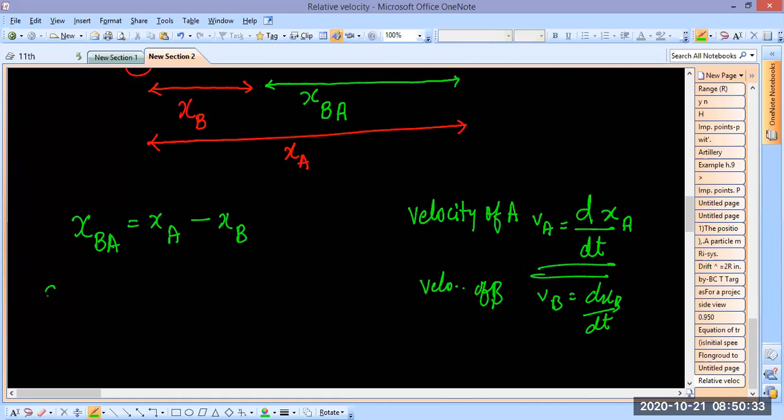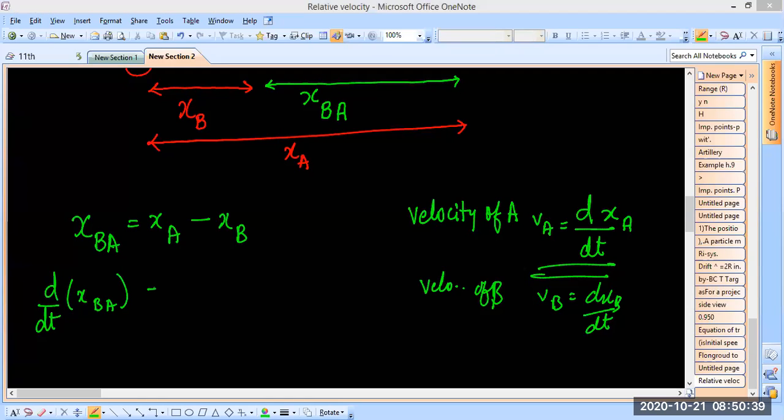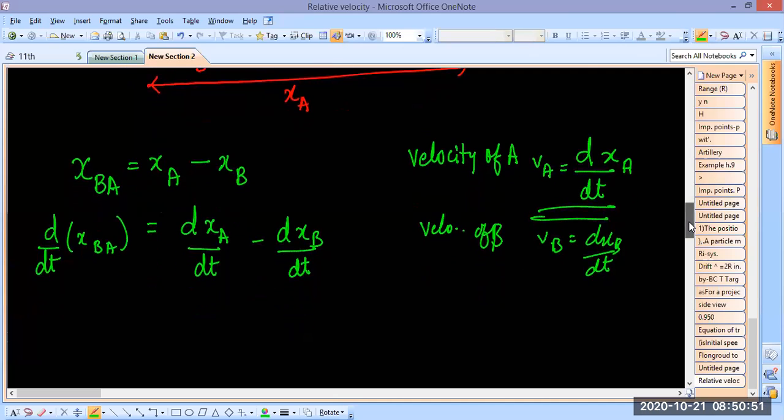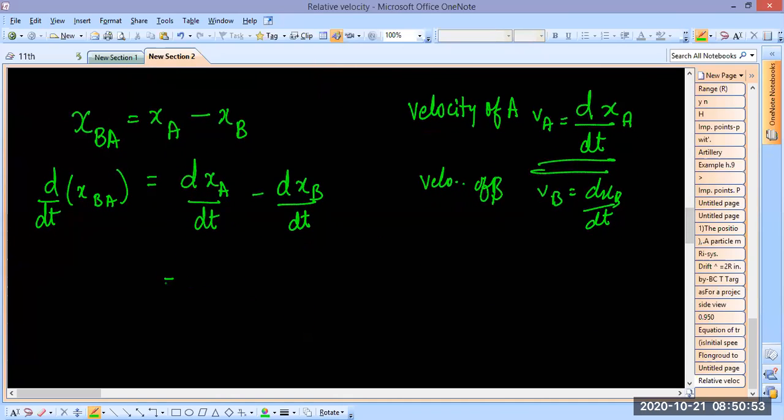So if I differentiate this whole equation, using the subtraction rule, this is what we get. So this is clearly v_A minus v_B.